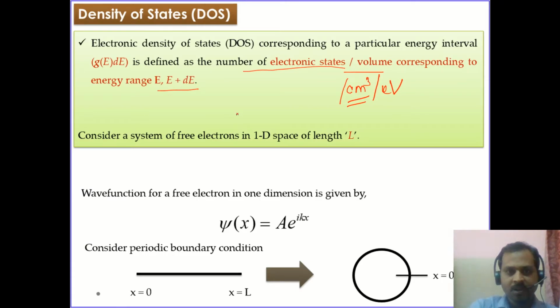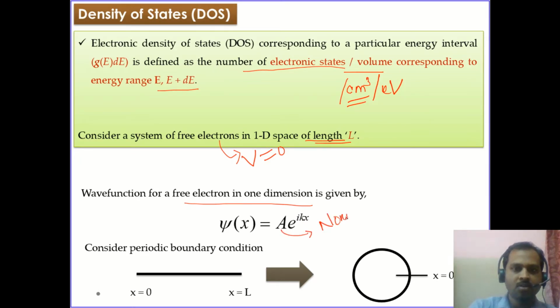For simplicity, first let us consider a one-dimensional free electron system, and the system has a length L. Since the free electrons don't have any kind of potential energy, V is equal to 0, and we know how to write down the wave function for a free particle. The corresponding wave function for the free electrons in one dimension can be written as psi of x is equal to A e to the power i k x, and this A is a normalization constant, which we need not bother about at the time being.